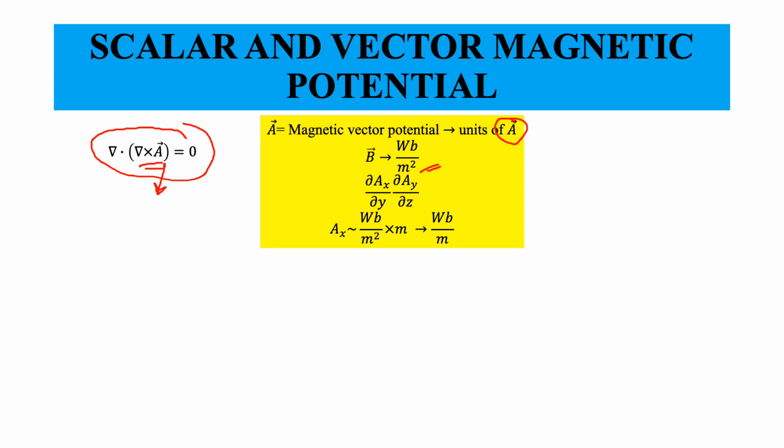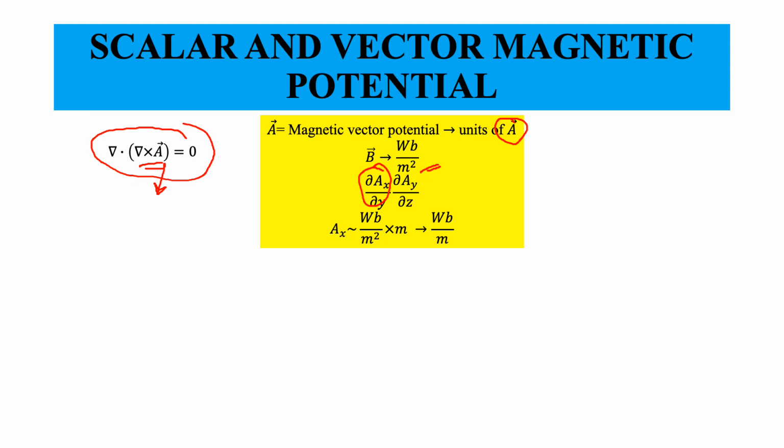And for the curl operation, what does that operation involve? Curl A will have something like del AX by del Y, or del AY by del Z, or del AZ by del X, and so on, right?